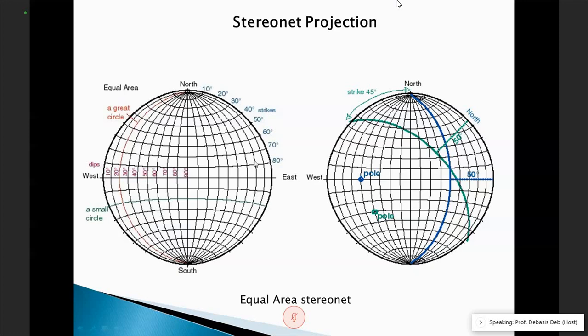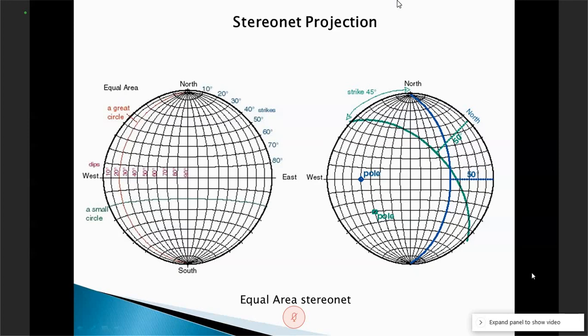Now you can see there is an example here now. The strike was north 45 degree west, okay, and its dip was about 50 degree. So what happened is there is a process how we draw this. That is what I want you to see. There are n number of video lectures. If you are interested, it is a very interesting thing. Look into the stereo net projection, and this stereo net projection can do a lot of things.